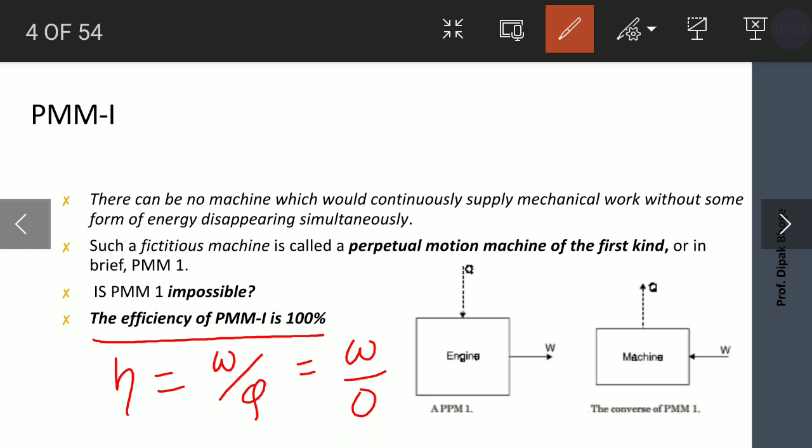The converse of perpetual motion machine of the first kind is what? We are continuously providing work to the machine, and there is no heat transfer. Q is 0. We are only providing work to the machine. Whether such a thing is also possible? Such a thing is also not possible, because in one example we can see that